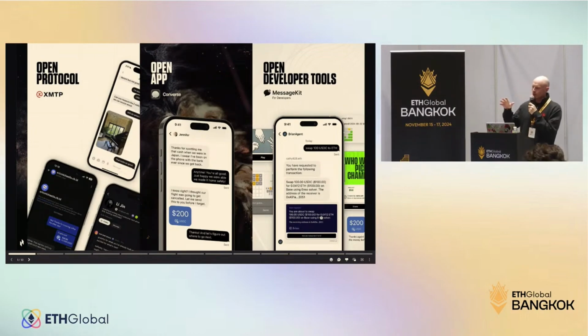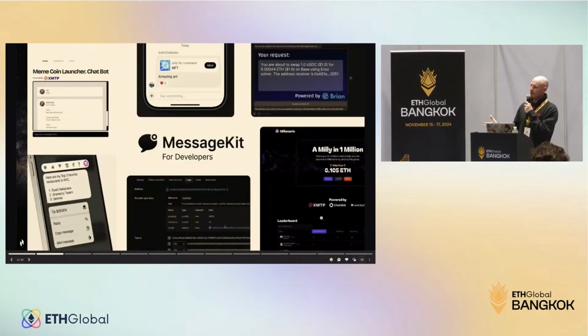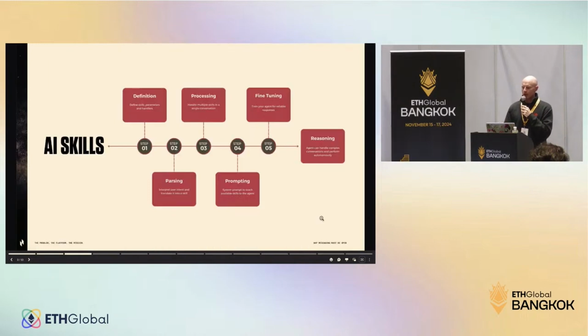So we are going to go deep into how to build agents using MessageKit. And for that, we are introducing MessageKit, which is a framework for building bots and AI agents on top of the XMTP protocol. Everything on top of the XMTP protocol is encrypted end-to-end, open source, and soon to be decentralized. So we are going to dive deep into what kind of things we can build.